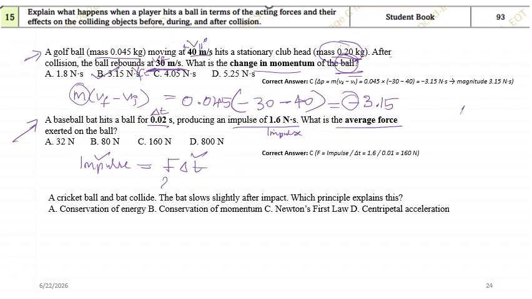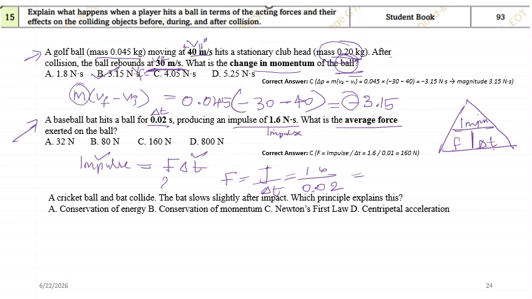I think it's easy. I'll draw the triangle. See, over here it's impulse. Impulse is F into delta t. So what is force? Force is impulse by delta t. So over here force will be equal to impulse J divided by delta t. So this is 1.6 divided by 0.02. As you divide both of them, you will be getting 80. Okay, 80 Newton. So this will be the correct answer.